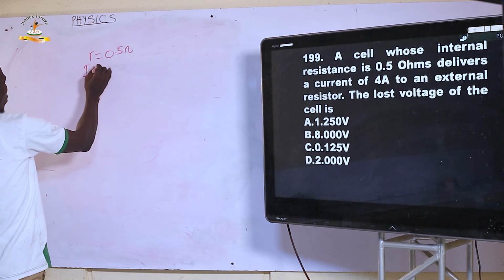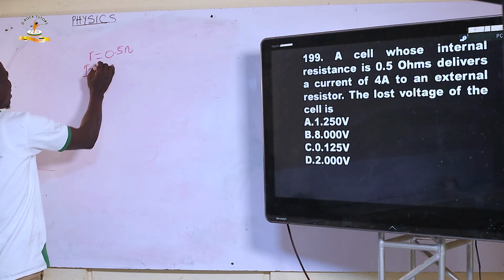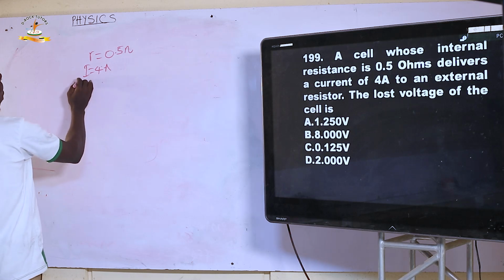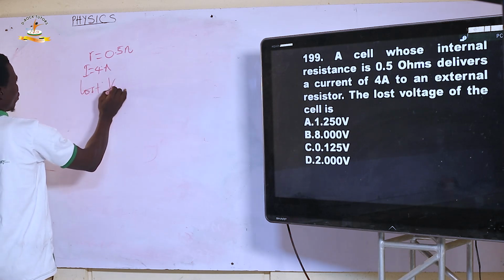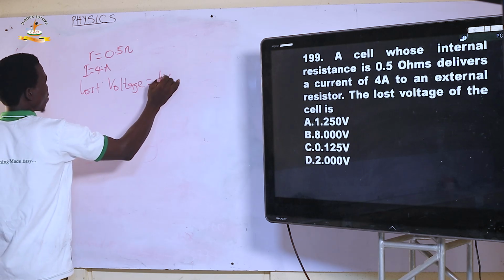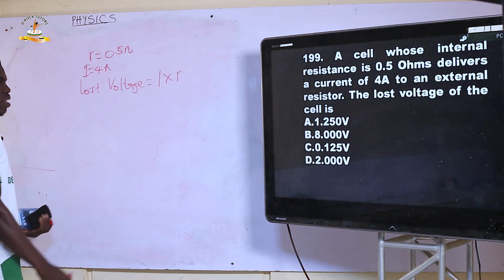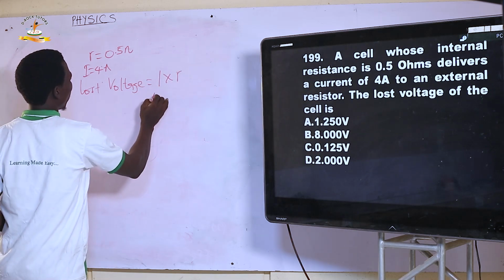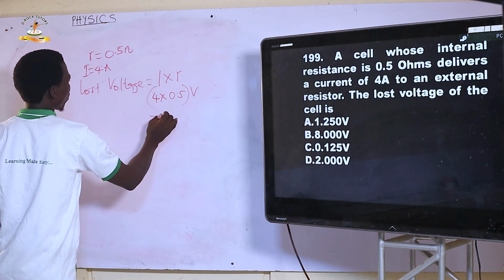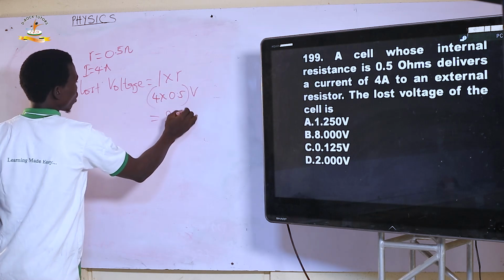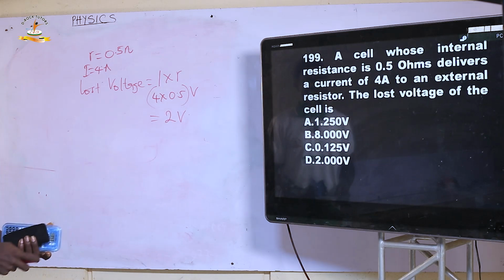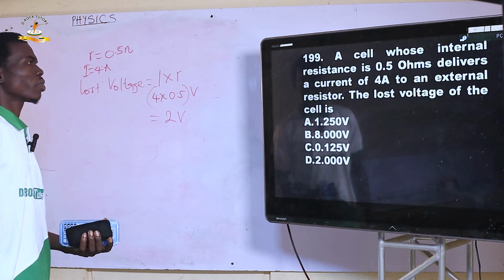I equals 4 amps. In this case, just know that lost voltage is always current times the internal resistance. That is going to be 4 multiplied by 0.5 volts, and this is going to be 2 volts. So the lost voltage is 2.0 volts. That is option D for 199.